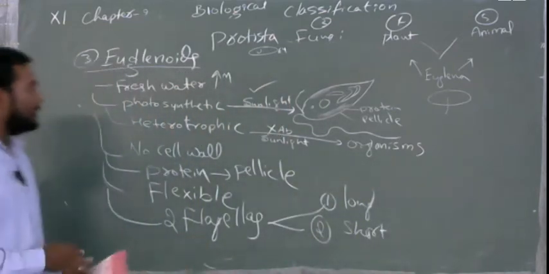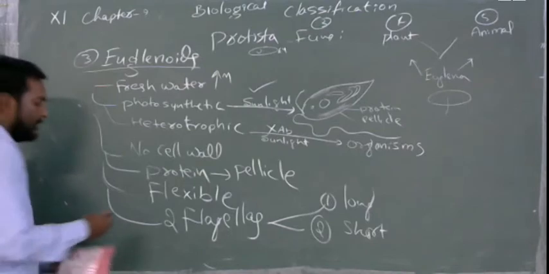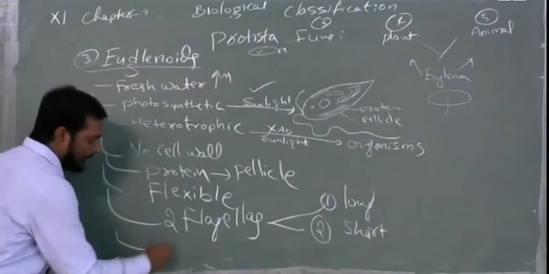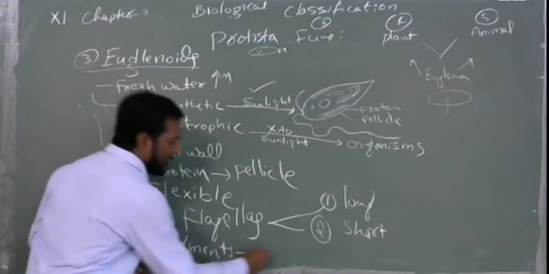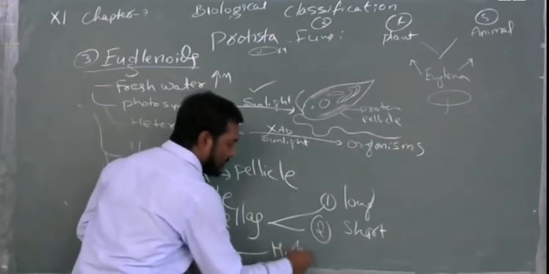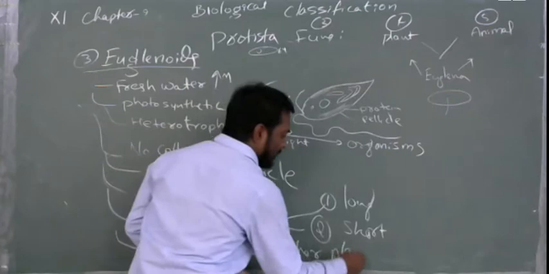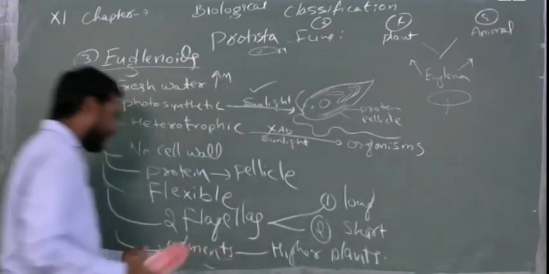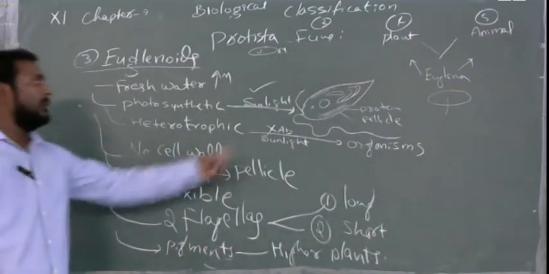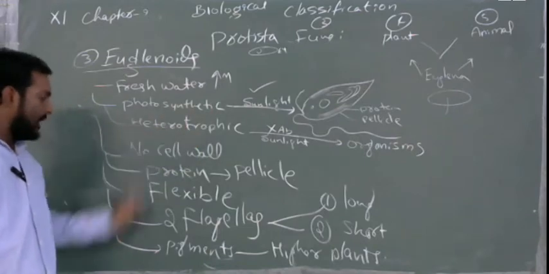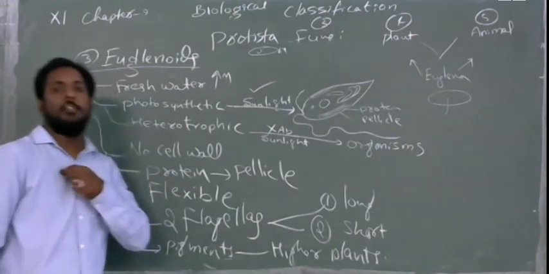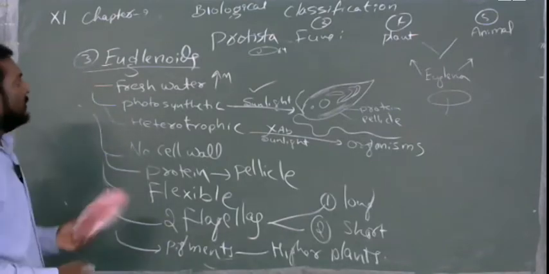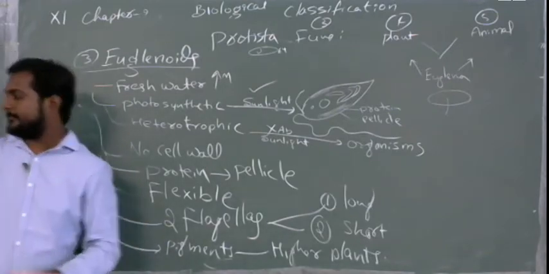This is about the euglenoids, and these euglenoids have pigments equal to the higher plants. This is a very important point, because we have discussed all the features of the animal. In the same way we have to discuss the features of the plant. They have pigments just like higher plants, which is why they produce food easily. So this is about the euglenoids.